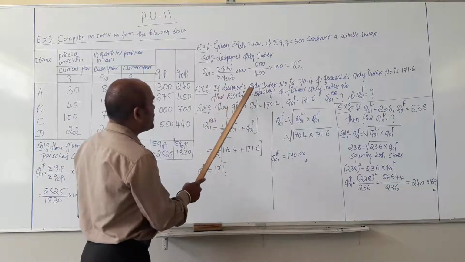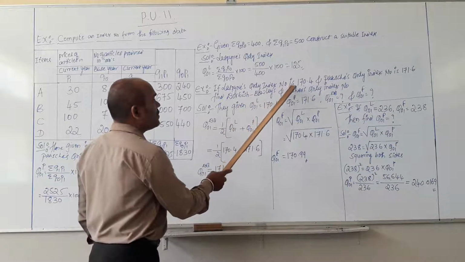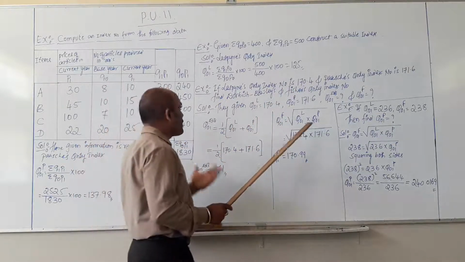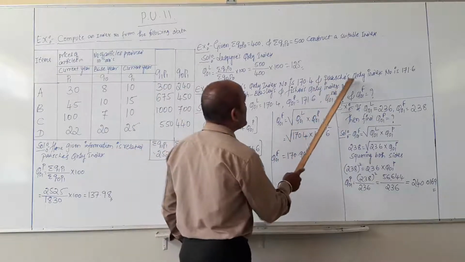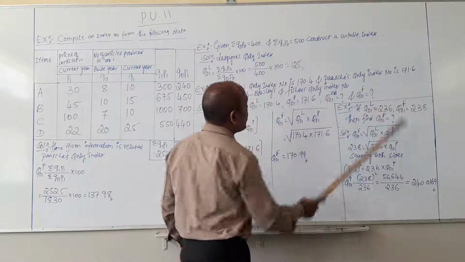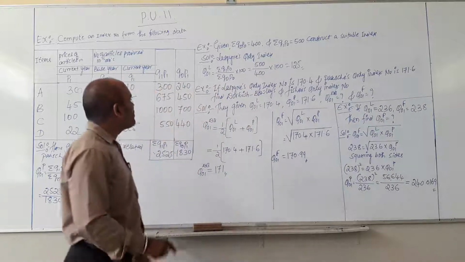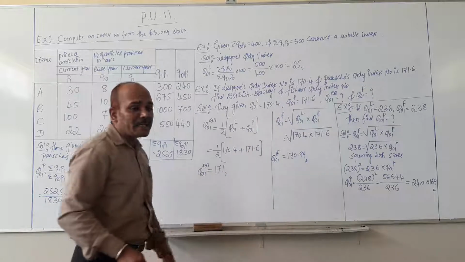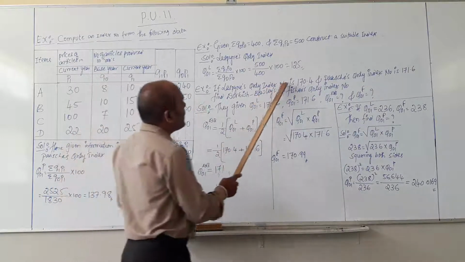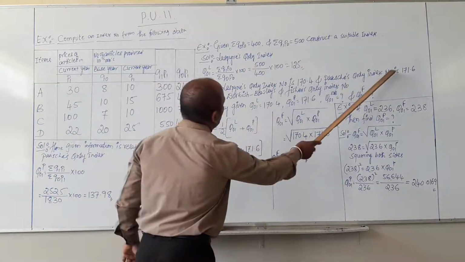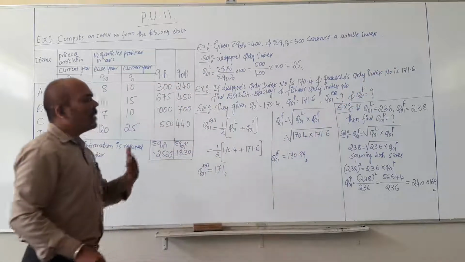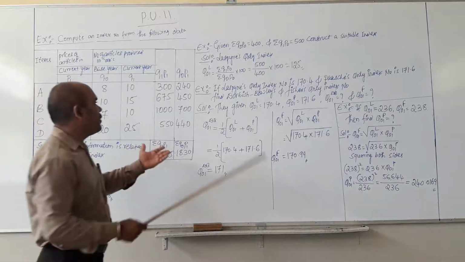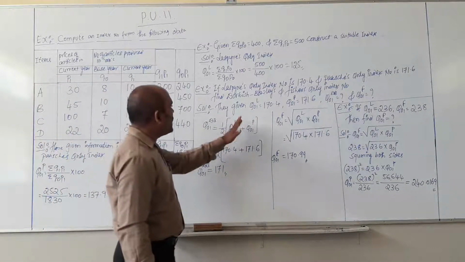If Laspeyres' quantity index number is 170.4, they already calculated the index of Laspeyres', and Paasche's quantity index number is 171.6. Find Drobisch-Bowley's and Fisher's quantity index number. They gave the final answers of Laspeyres' and Paasche's, so it will be easier for us to use the shortcut formula for construction of a quantity index.